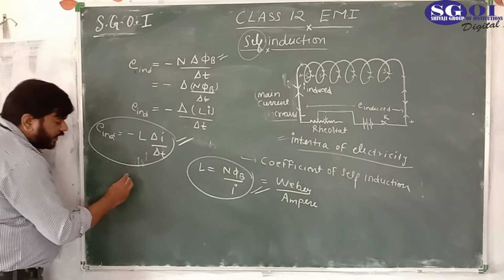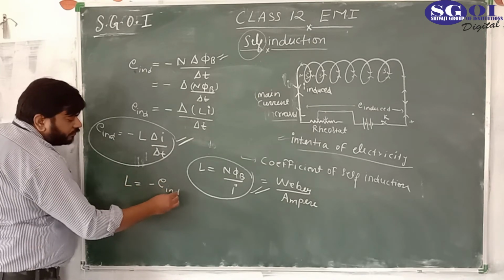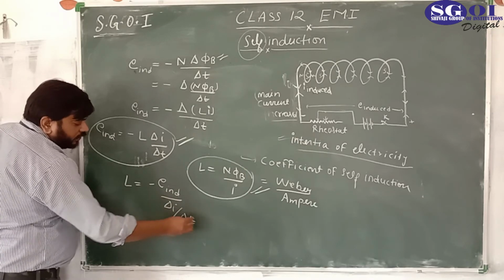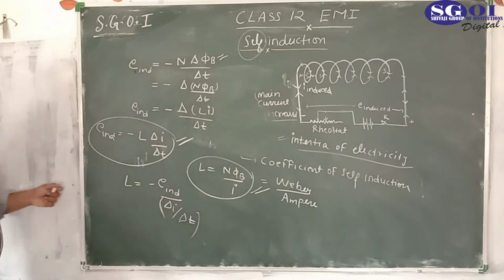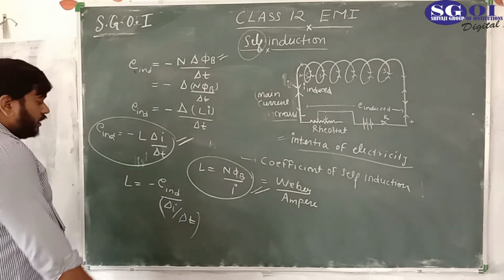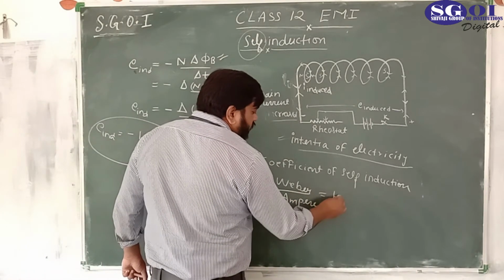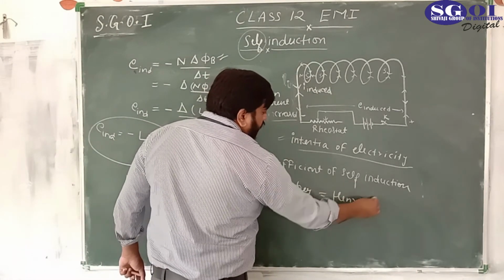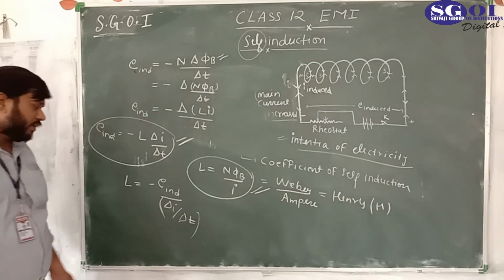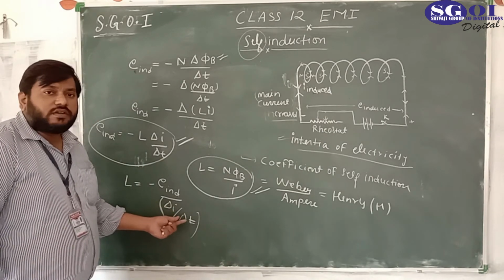From here we can also say that L equals minus E induced upon delta I by delta t. You can also define the coefficient of self-induction from this definition. Its unit is called Henry, and the symbol is like this. Delta I upon delta t, what is it? Rate of change of current.